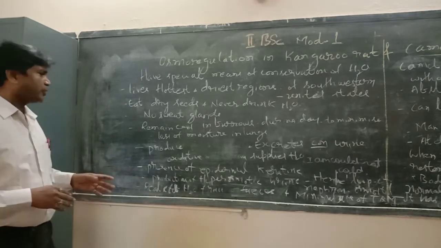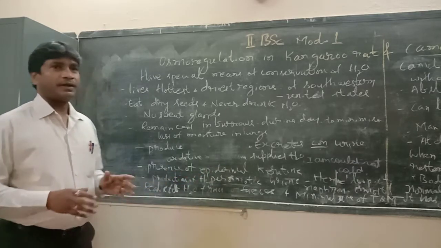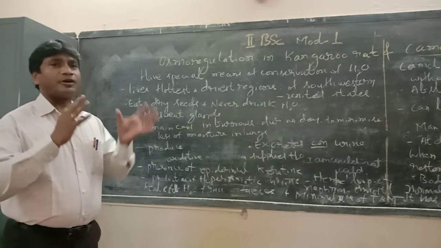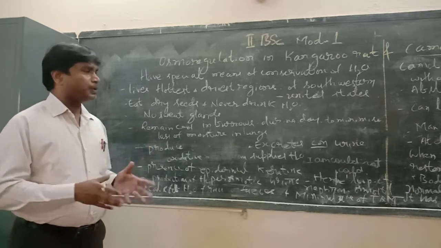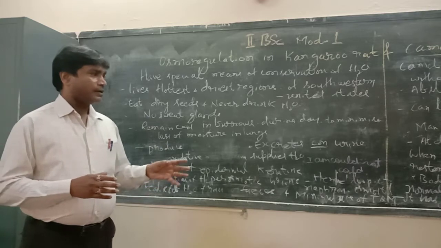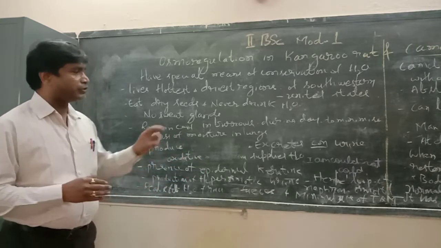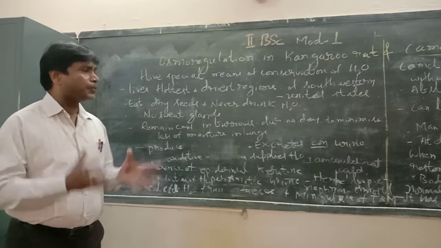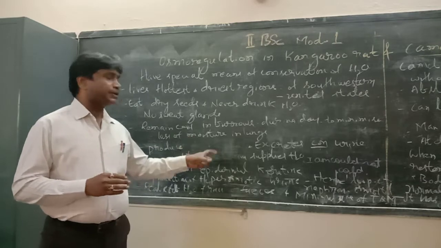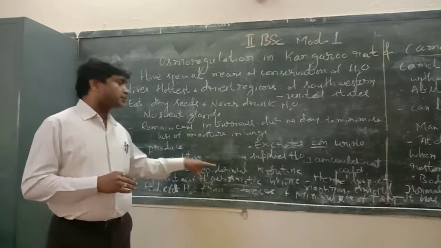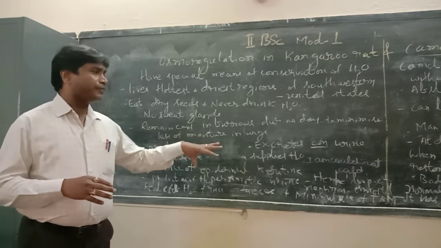Then the production of hyperosmotic urine, that is, production and excretion of highly concentrated urine. This is carried out particularly by the loop of the nephron. The nephron is the structural and functional unit of the kidney, and the loop of the nephron is able to produce hyperosmotic, meaning highly concentrated, urine.